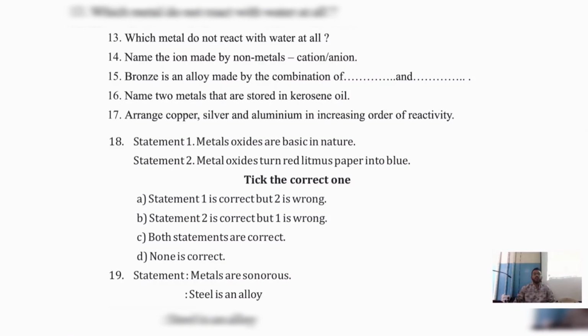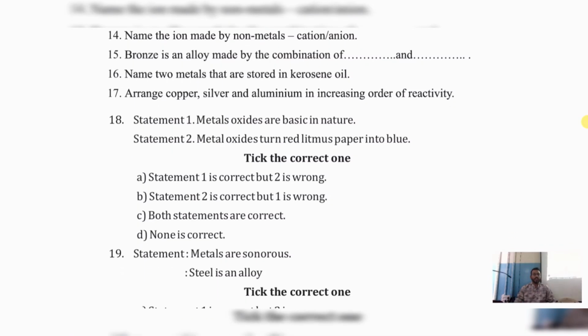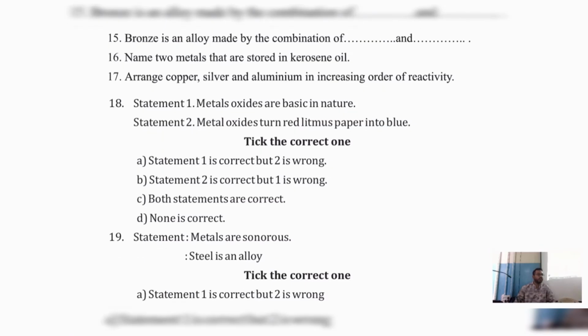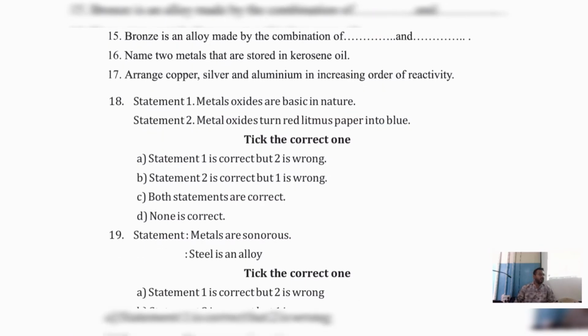Statement 1, metal oxides are basic in nature. Statement 2, metal oxides turn red litmus paper to blue. Tick the correct one. Which among these is the correct answer among these four options? Statement 1 is correct but 2 is wrong. Statement 2 is correct but 1 is wrong. Both statements are correct, or none of them is correct. You have to tell the answer for that. So this kind of question is called assertion and reasoning questions.